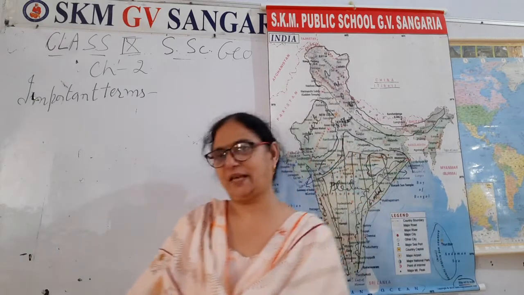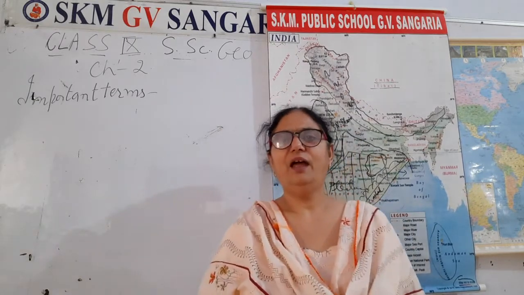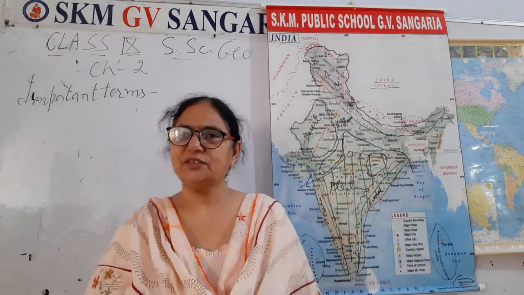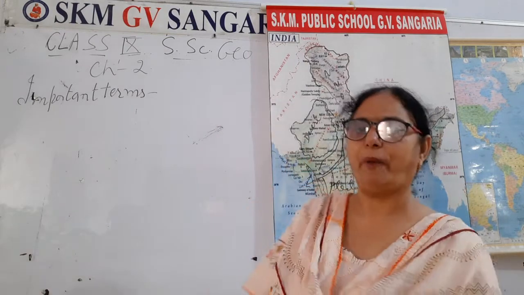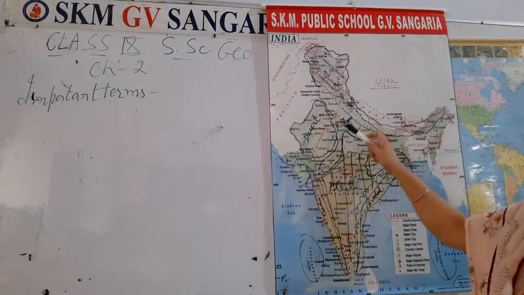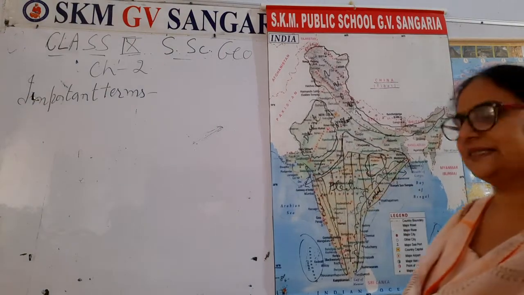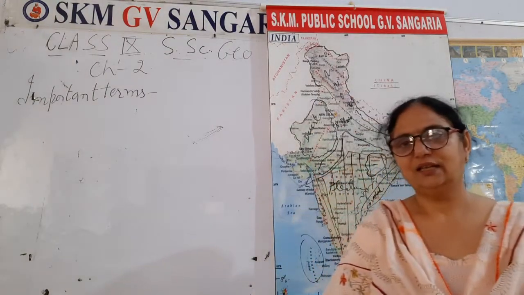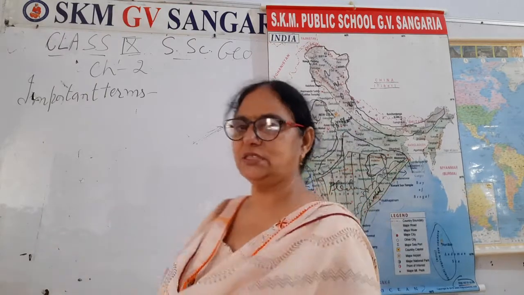Chapter second, and part is also second. As yesterday, we have studied about the physical divisions of India on this map, right? Six physical divisions. Let us recap somewhat.